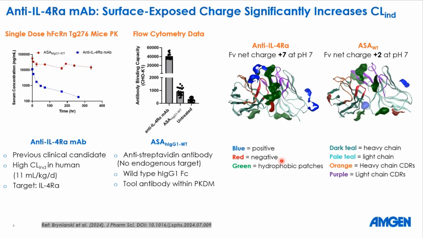When we performed homology modeling, we found that there are 4 positive charge patches because of arginine in the variable domain of the anti-IL-4 alpha mAb. The overall variable domain net charge at pH 7 for anti-IL-4 alpha mAb is +7, whereas the net charge is much lower for the anti-streptavidin molecule, which is +2 only.